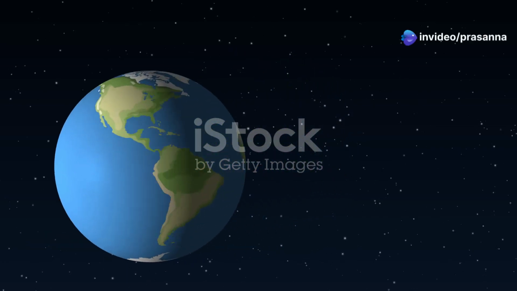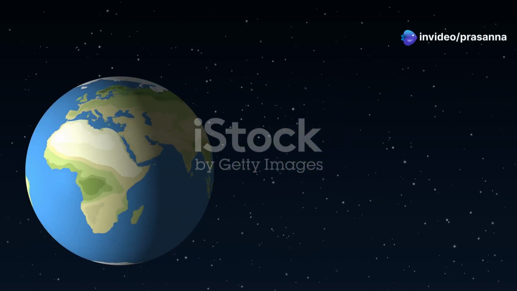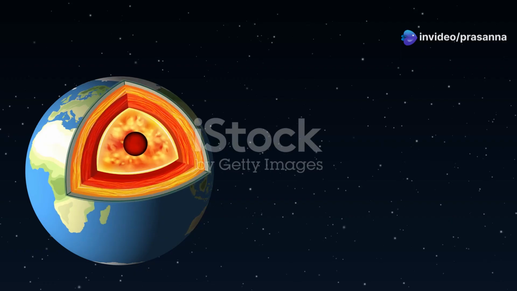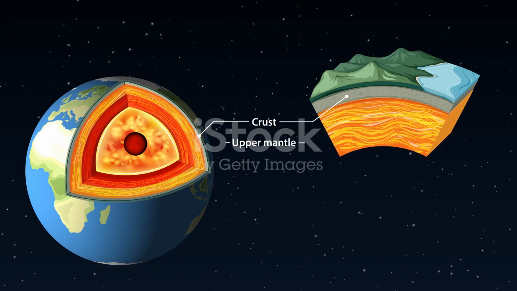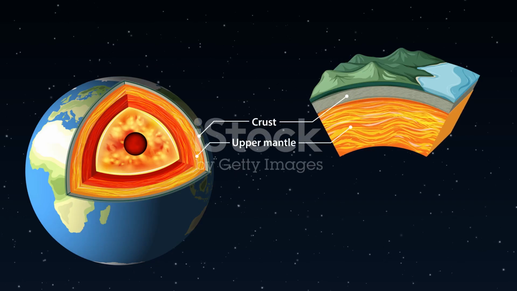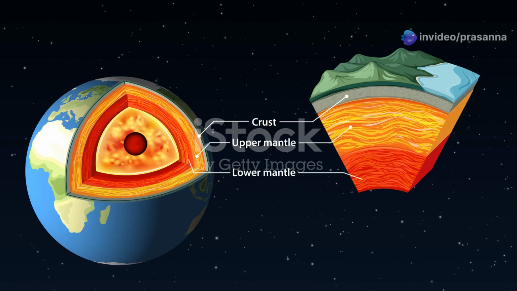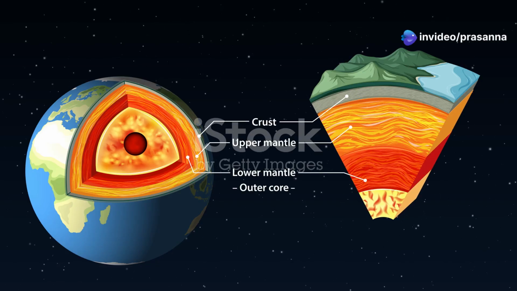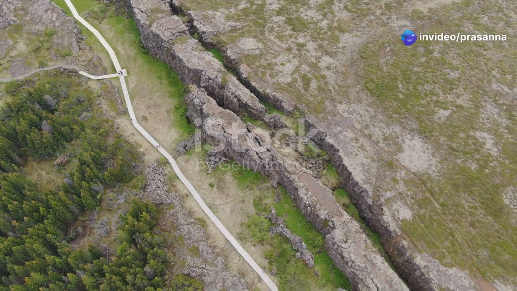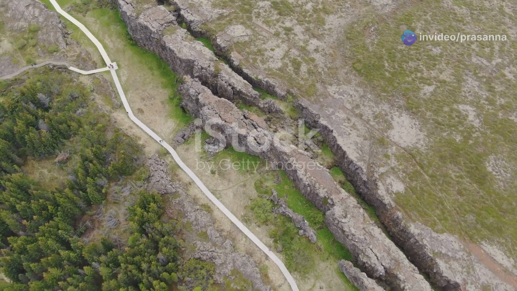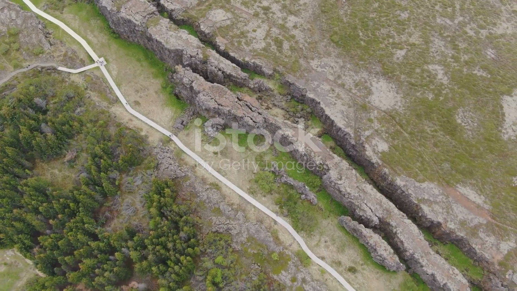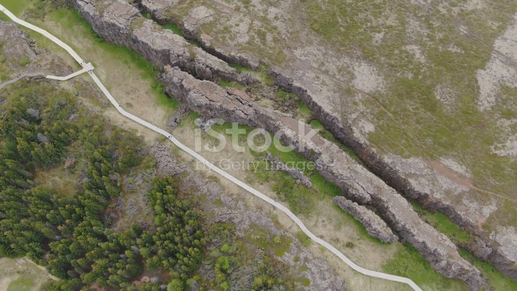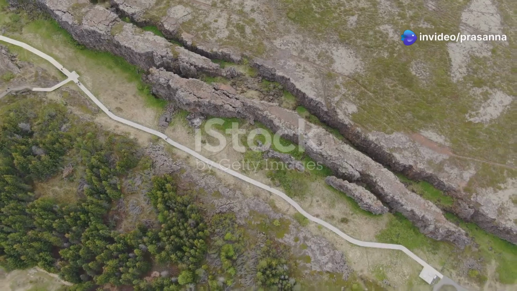To understand earthquakes, we must first understand the Earth's structure. The Earth is composed of several layers: the inner core, outer core, mantle, and crust. The crust and the uppermost part of the mantle form a rigid layer known as the lithosphere. Picture the Earth's outer layer, called the lithosphere, as a giant puzzle made up of massive pieces called tectonic plates. These plates are like the pieces of a jigsaw puzzle, fitting together to cover the entire surface of the Earth.